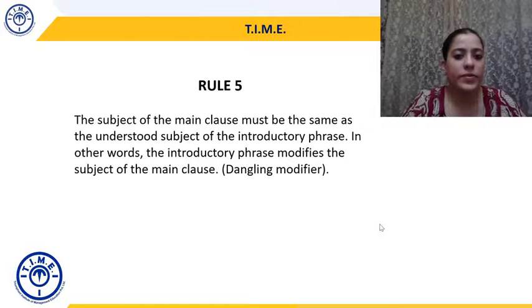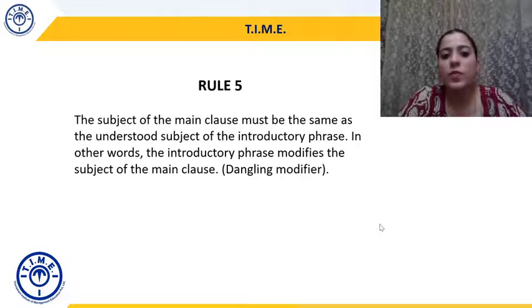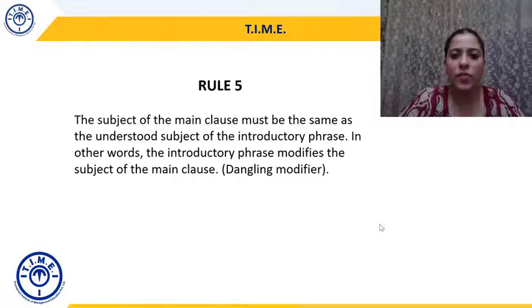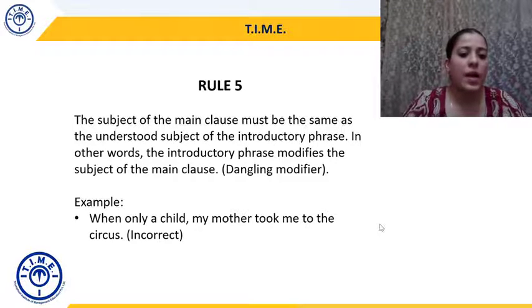Okay. Rule 5. The subject of the main clause must be the same as the understood subject of the introductory phrase. In other words, the introductory phrase modifies the subject of the main clause. This is also referred to as a dangling modifier. Now let's understand this with the help of an example.